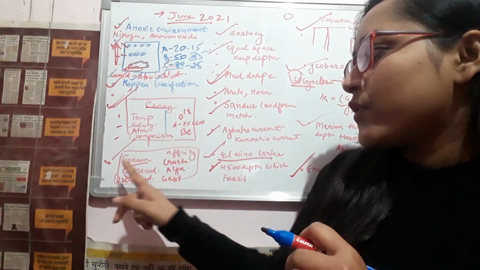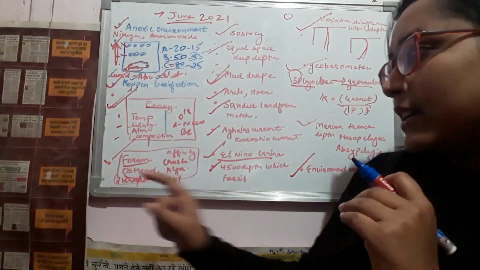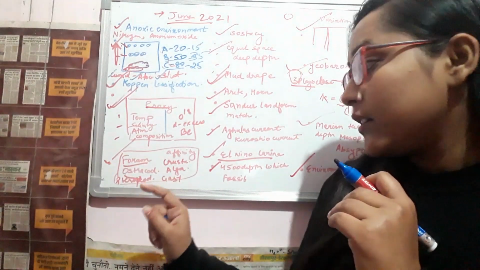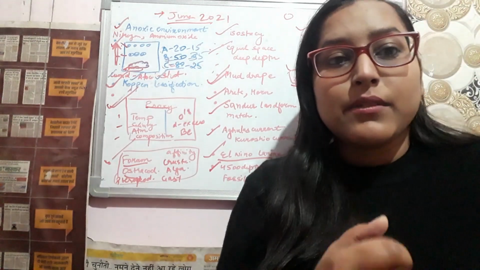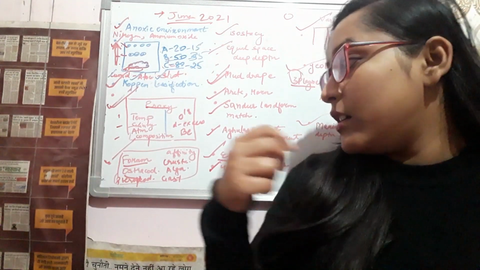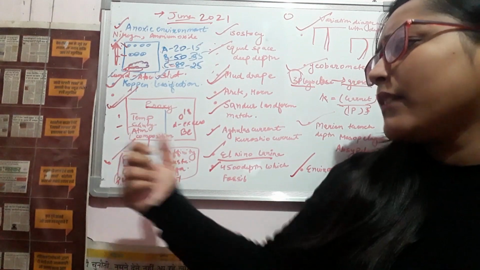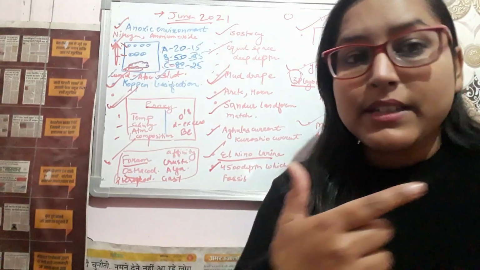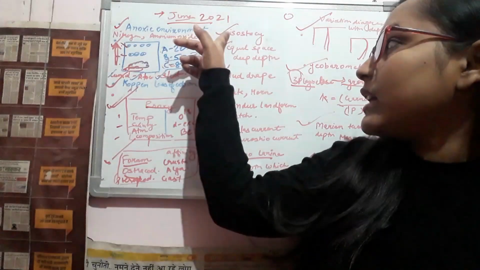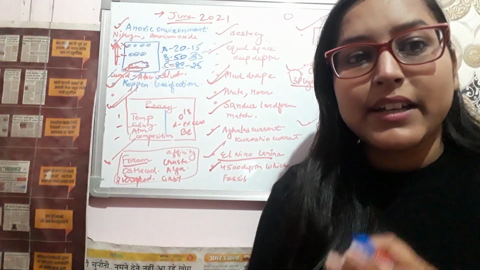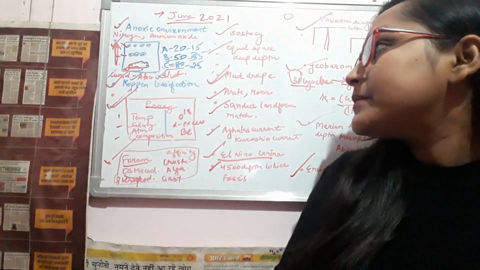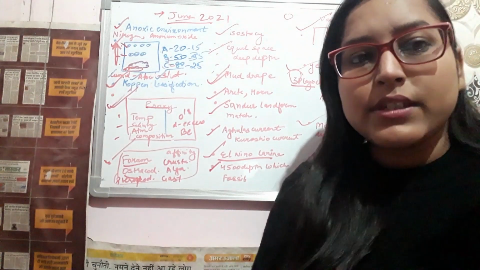Next question was from paleo: foraminifera, ostracods, pteropods were given, and we have to match them with their affinity, whether they belong to crustacean, gastropod, or algae. Next question was from isostasy, so one numerical was asked again as per their tradition. These are questions that they repeat every year.